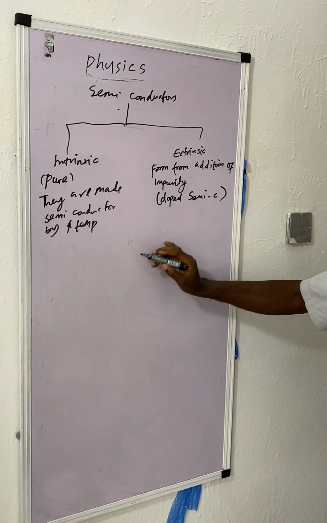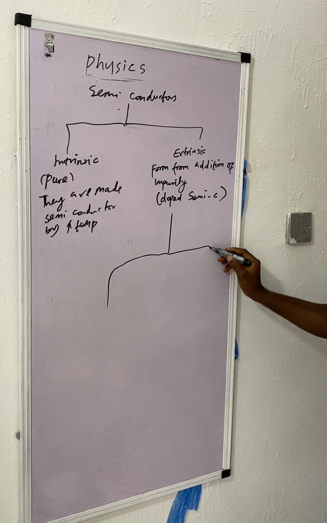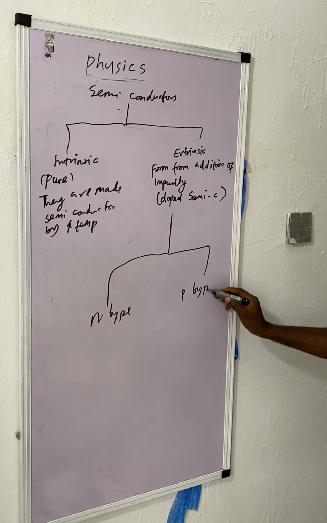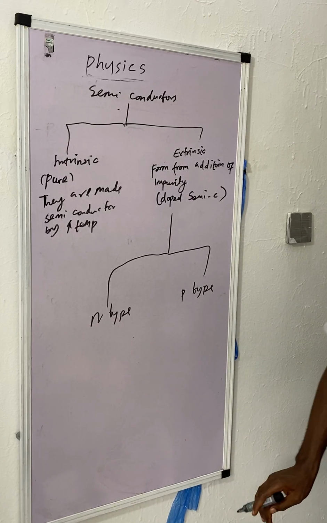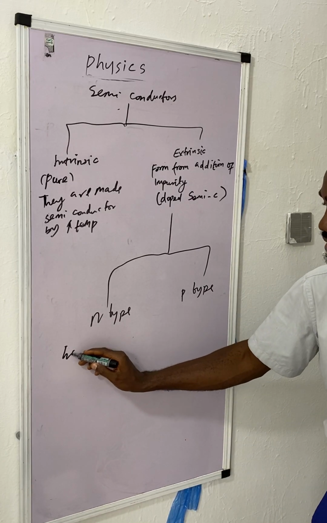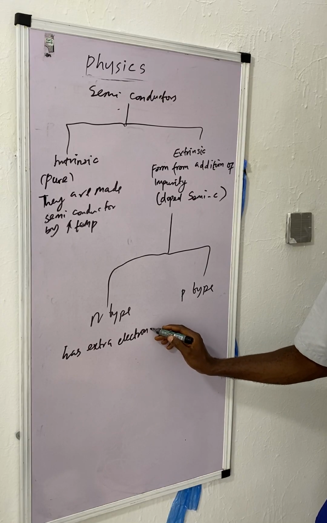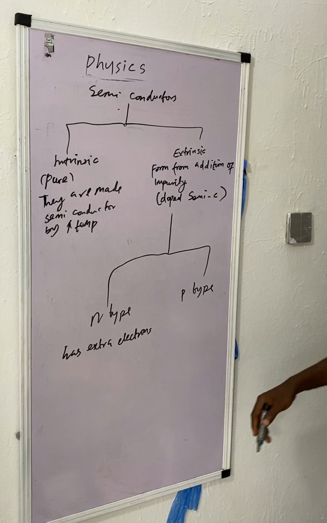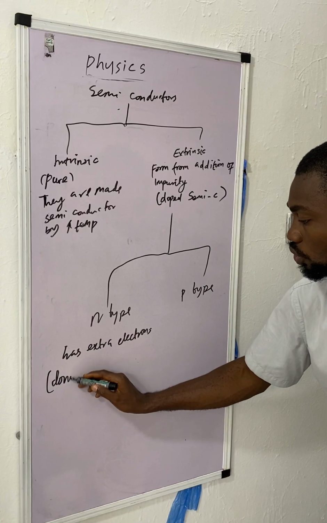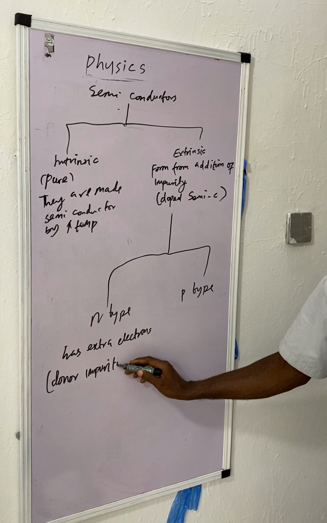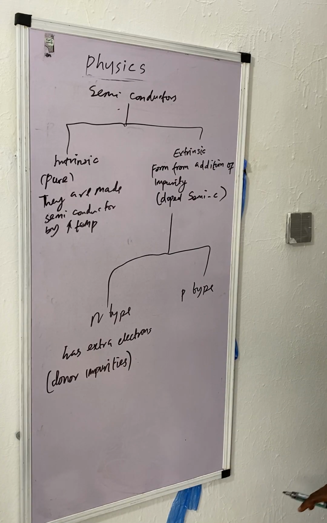We have the N-type and the P-type. What do we know about the N-type? The N-type has extra electrons. This one is usually called the donor impurity. They donate.